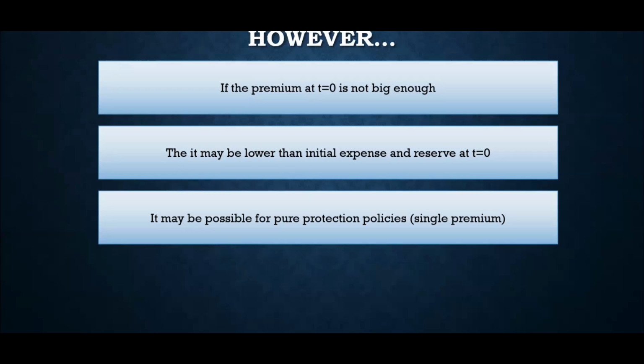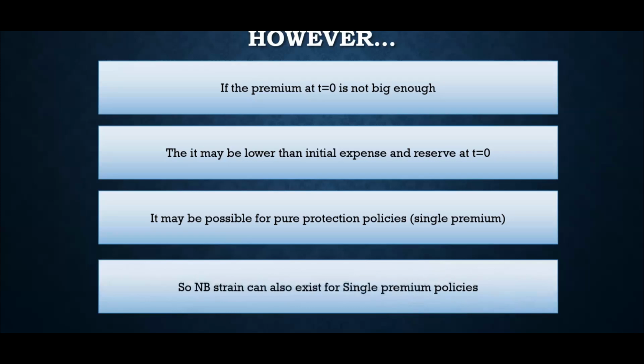If it is a best estimate, chances are new business strain does not exist. It is new business gain, which happens in IFRS 17 and Solvency 2. However, if it is not best estimate, if it is prudent, chances are that it will exist. And if you are asked to give an example, maybe pure protection policies, right? And the reverse of pure protection as well. So I'm considering annuity as a pure protection as well, because it is protecting you against the longevity risk, right? That is why I'm not giving the explicit name of term or critical illness. So I think the best example in this case would be annuity, right? And finally, new business strain can also exist for new business single premium policies, right? So I hope this is clear.